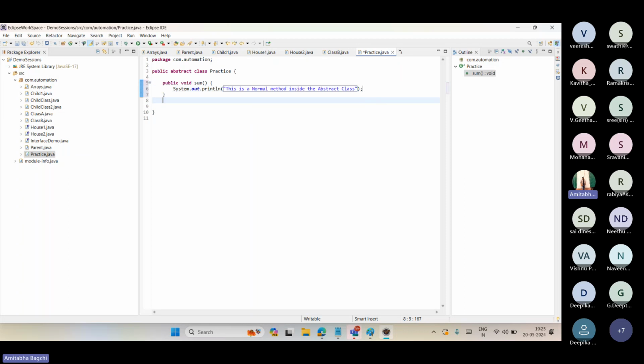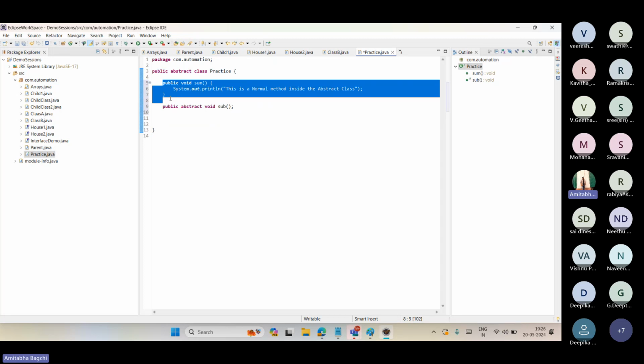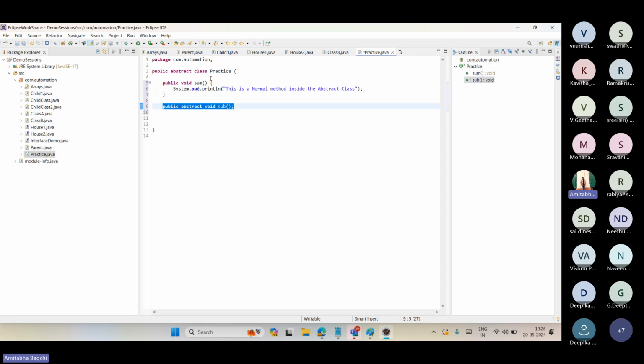Now we can have an abstract method also, like public abstract void sub. See, a class entity which can have both types of methods: one is implemented, one is unimplemented.